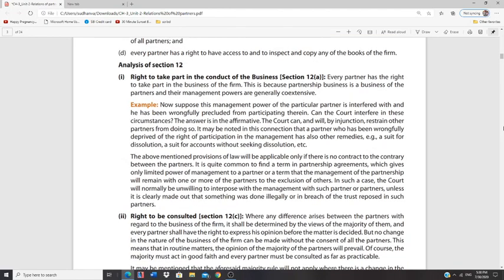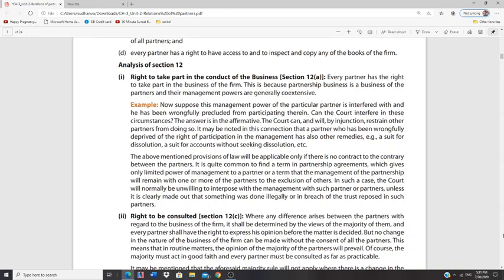How should a partner take part in the conduct of business? This has been subdivided, and various subsections have been incorporated for these subdivisions. So, how can a partner take part in the conduct of the business? Does every partner have a right to take part in the conduct of the business? We'll talk about it by taking an example.